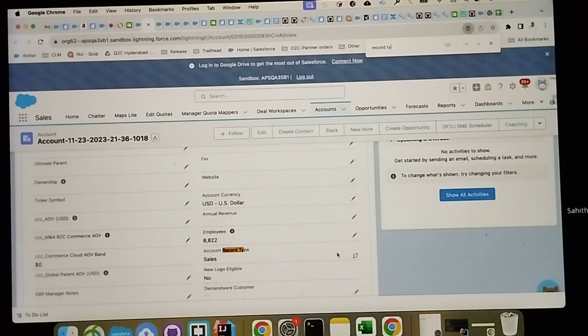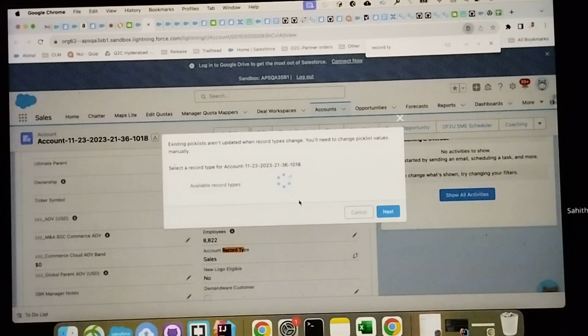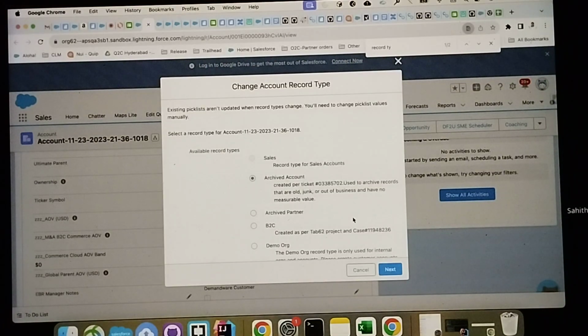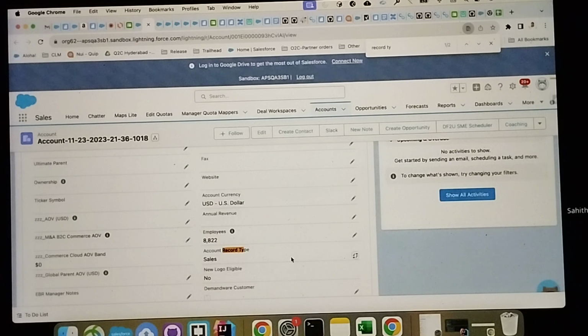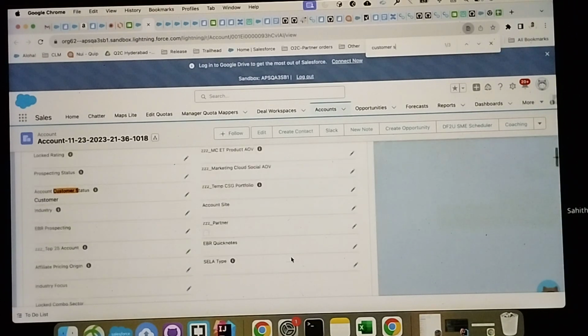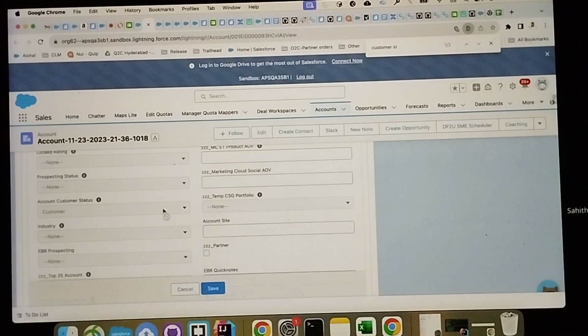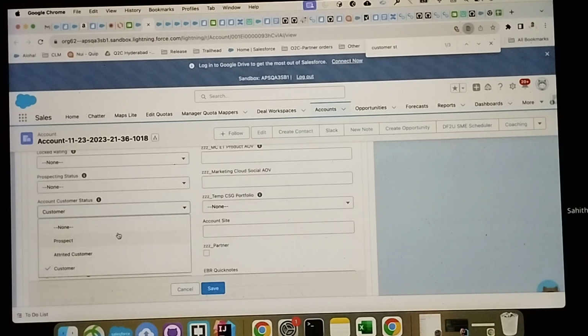If it is changed to the archived account, then what happens? Or otherwise, the customer status. Earlier, this was a customer. We have some other values here. We are not dealing with the prospect. We are not dealing with the null. We are dealing with only customer and attrited customer.